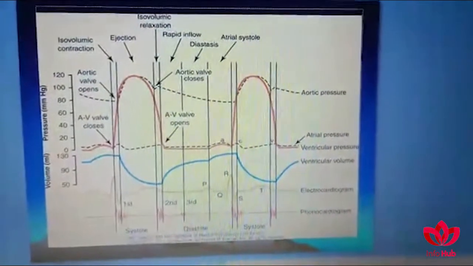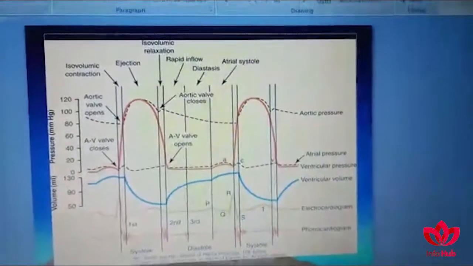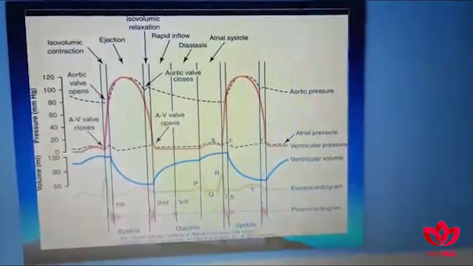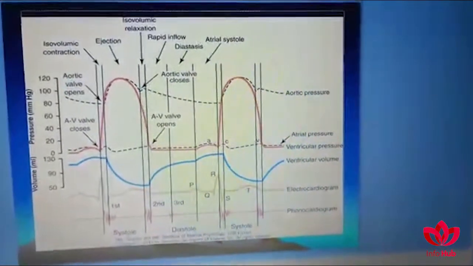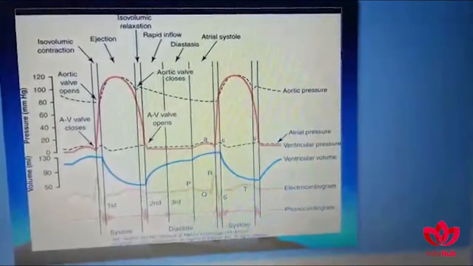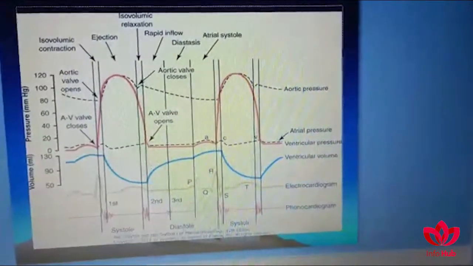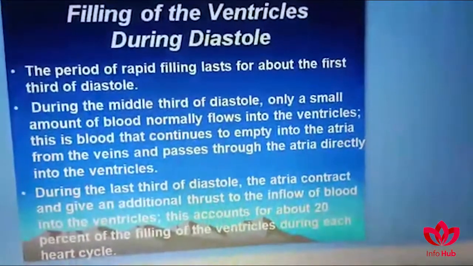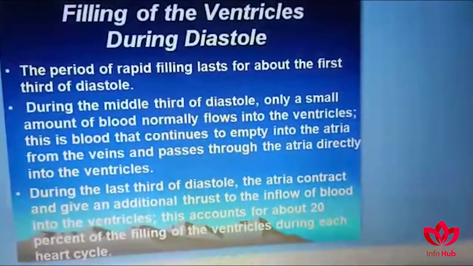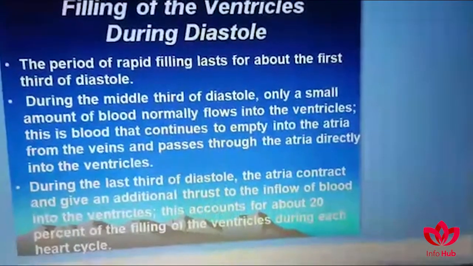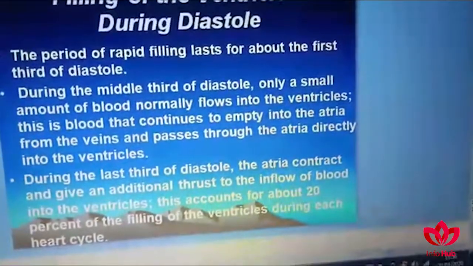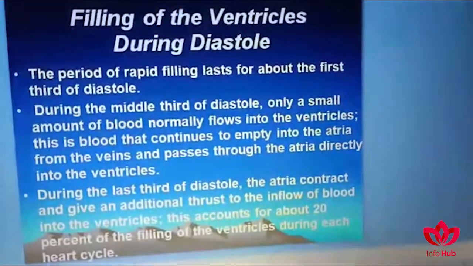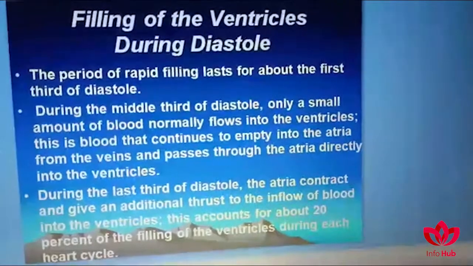So here you can see the changes in aortic pressure, which goes almost to the peak of 120 millimeters of mercury during systole and returns back to the 80 millimeters of mercury at the end of systole. Filling of the ventricles during diastole. The period of rapid filling lasts for about the first third of the diastole, and during this time, the blood flows automatically from the major vessels into the atria and then into the ventricles.